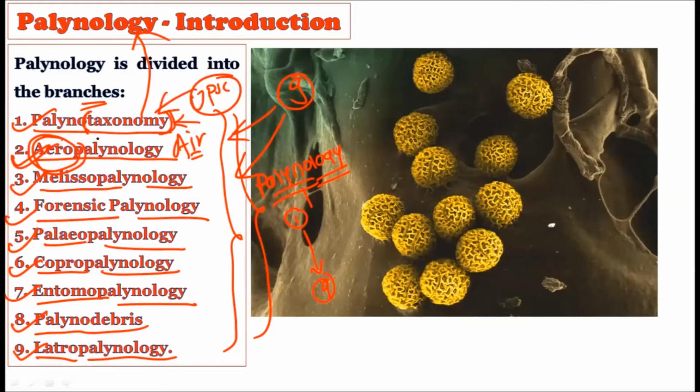For example, they can ask you to comment on paleotaxonomy. They can ask you to comment on palynodebris. They can ask you to comment on forensic palynology, because this is largely used in crimes. In criminal investigation we use this kind of palynology. So all these sub-branches are very, very important to understand. Now let us understand them one by one.